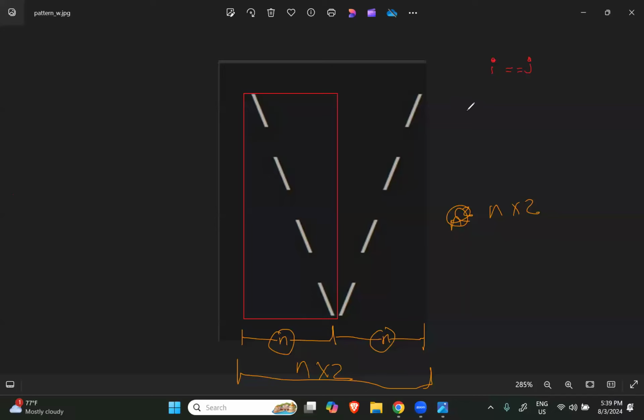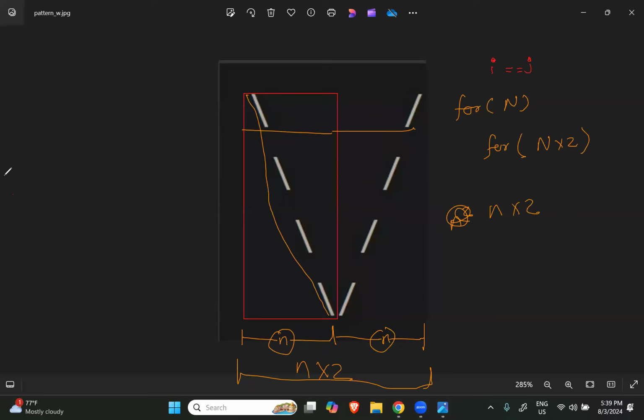So I got a few pointers. The first pointer is, जो outer loop है वो तो obviously it will run n times. And जो inner loop है, that we have to cover both of the boxes. So that's why inner loop will run n into 2 times. While running the loop n into 2 times, पहला diagonal तो we already figured it out. Now, how will the second diagonal be printed?